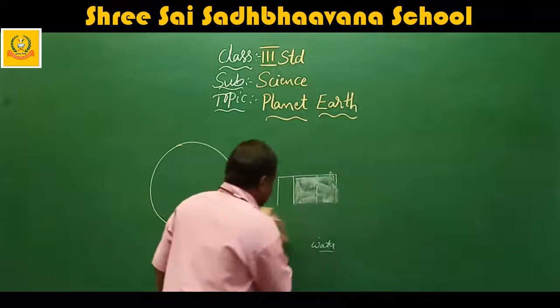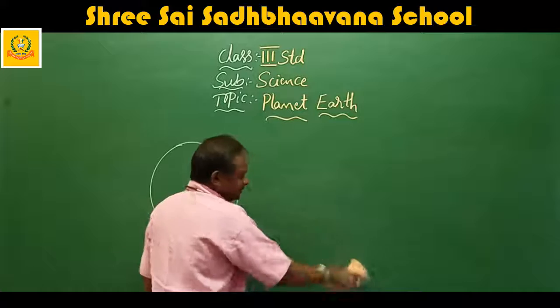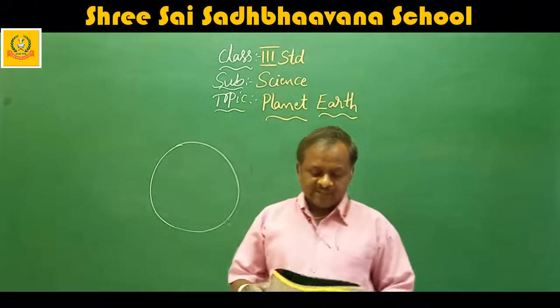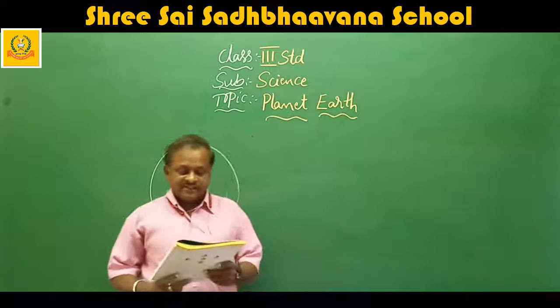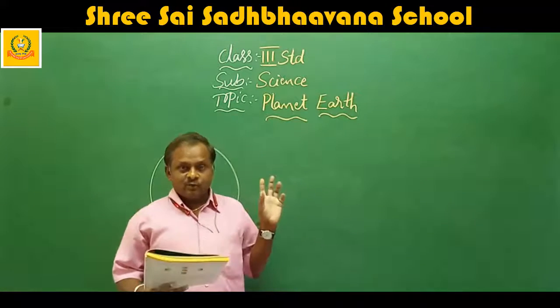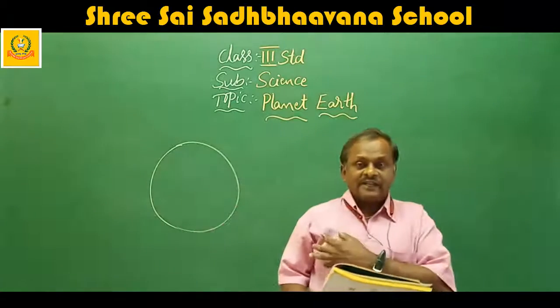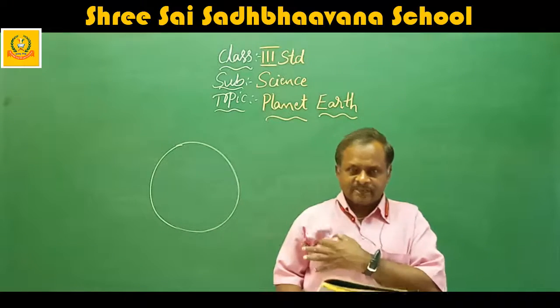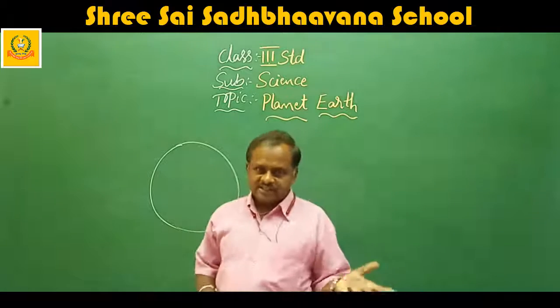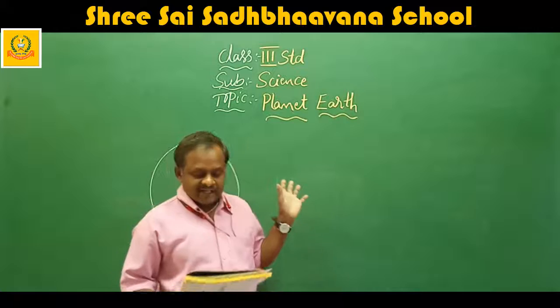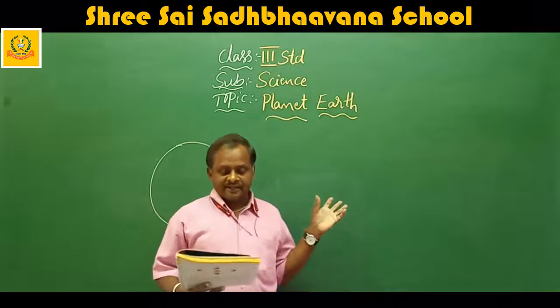That means 2/3 of our Earth is filled with water and only 1/3 is land. That is why Earth is known as the watery planet, because so much of water is present on the planet, and it is also called the blue planet.